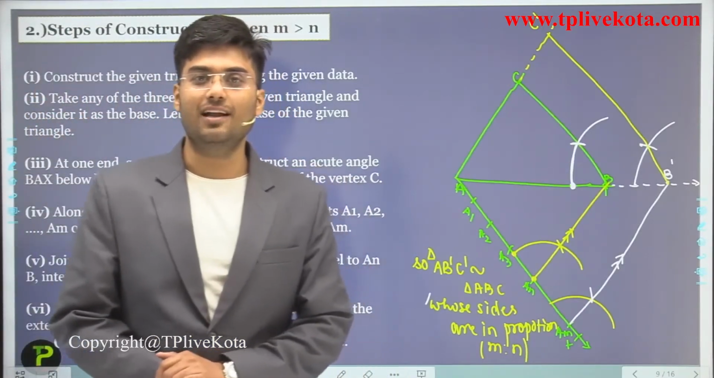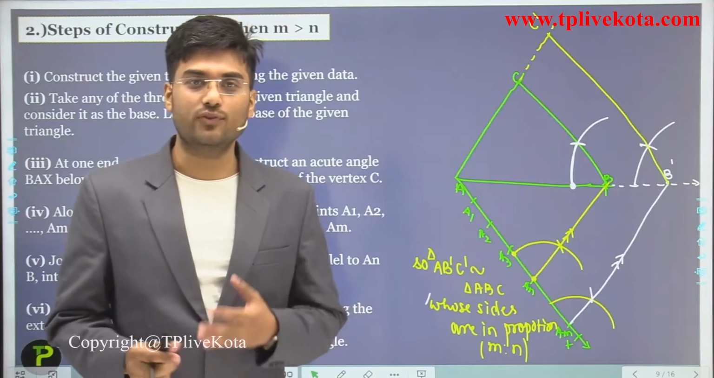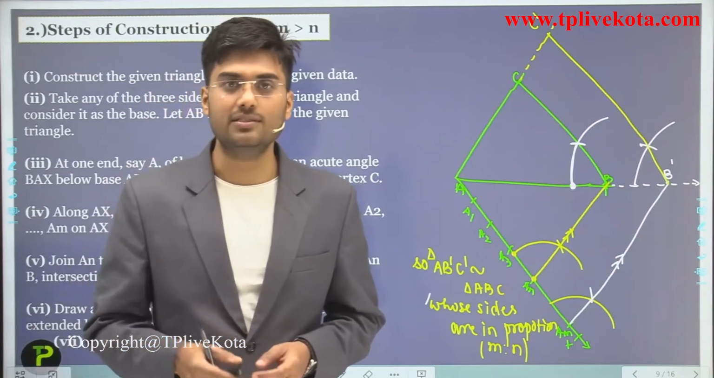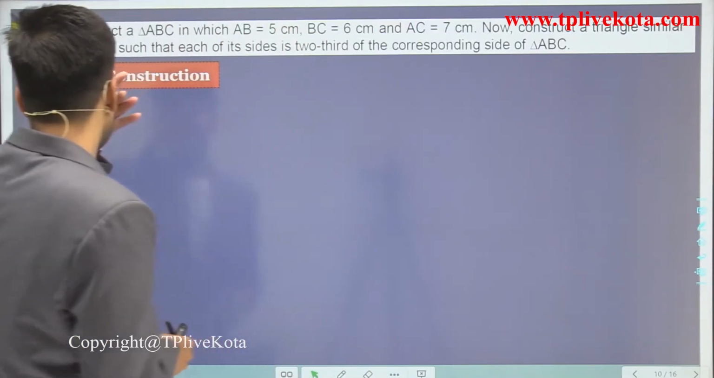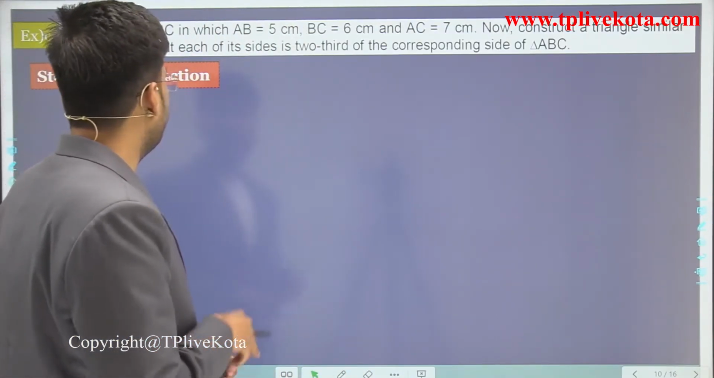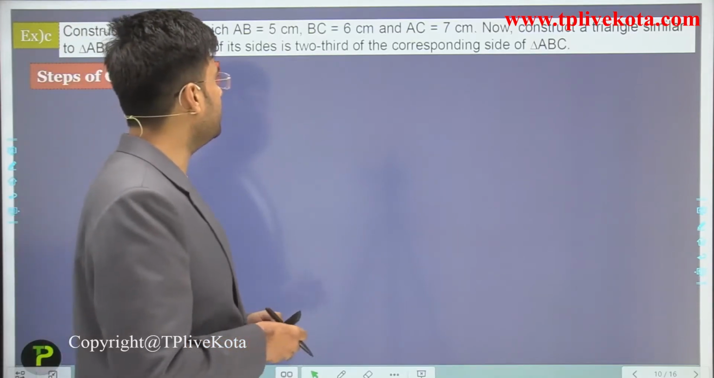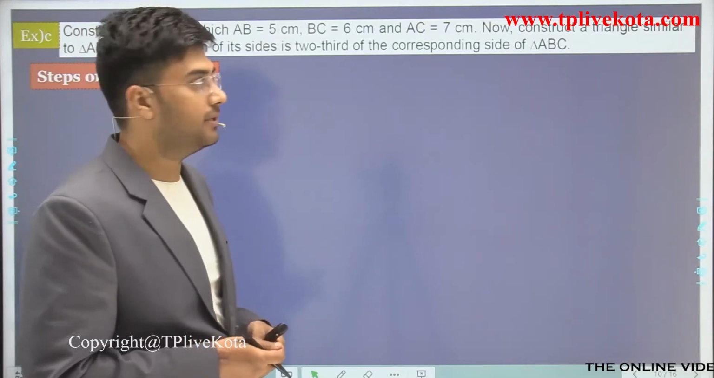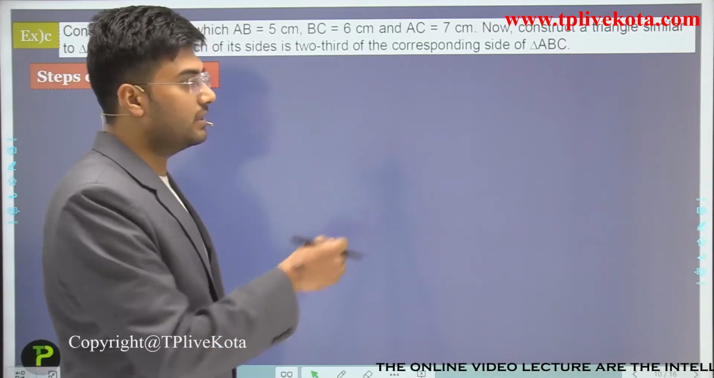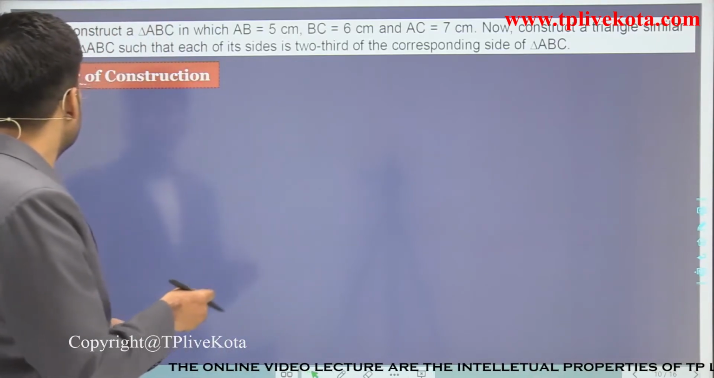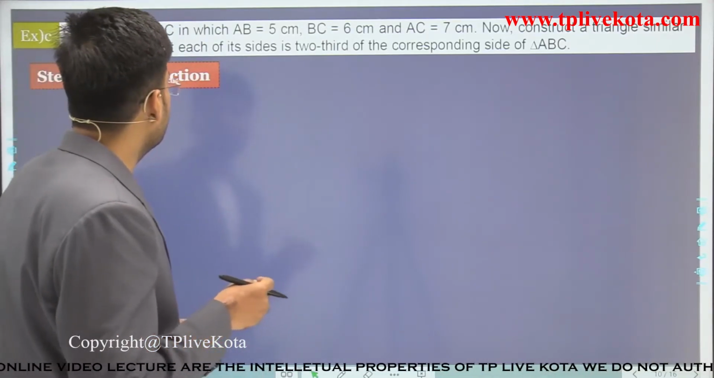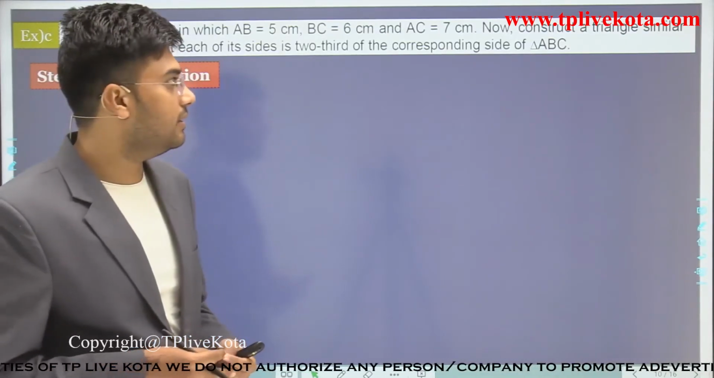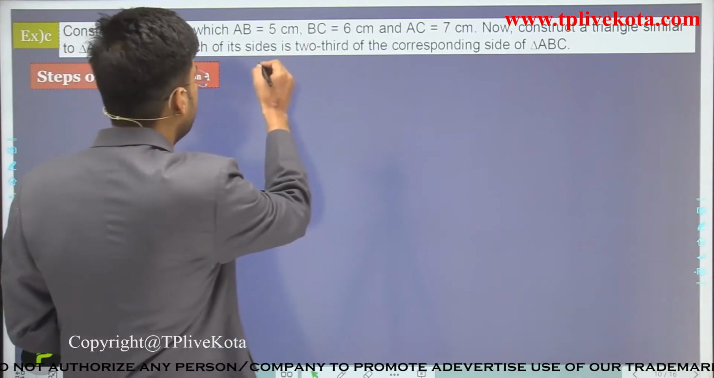So students, now after this, let's discuss a few examples of construction of similar triangle. Okay, so the first is: construct a triangle ABC in which AB is equal to 5 centimeter, BC is equal to 6 centimeter and AC is equal to 7 centimeter. Now construct a triangle similar to triangle ABC such that each of its sides is 2 by 3 of the corresponding sides of triangle ABC.